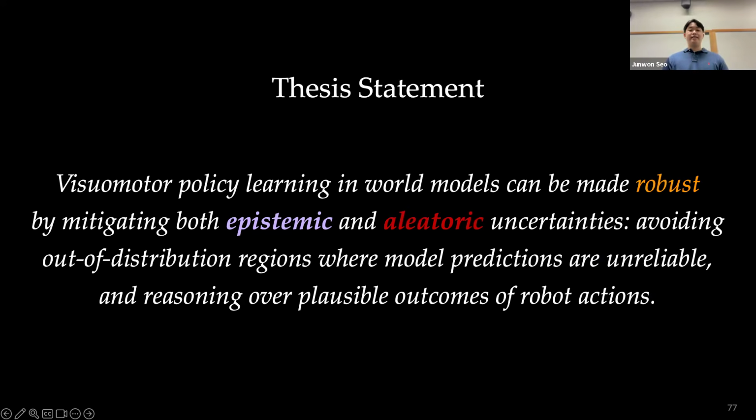In conclusion, this thesis showed that reliable policy learning requires not only predicting future outcomes using world models, but also mitigating the uncertainty in those predictions by detecting and avoiding when they are lacking knowledge, and thus losing their reliability, and also reasoning about plausible outcomes when the future is inherently uncertain.